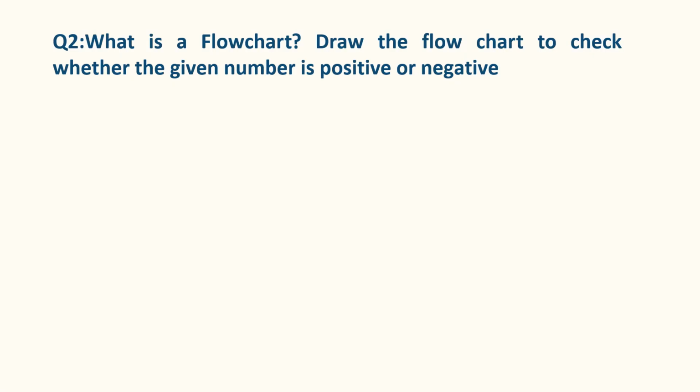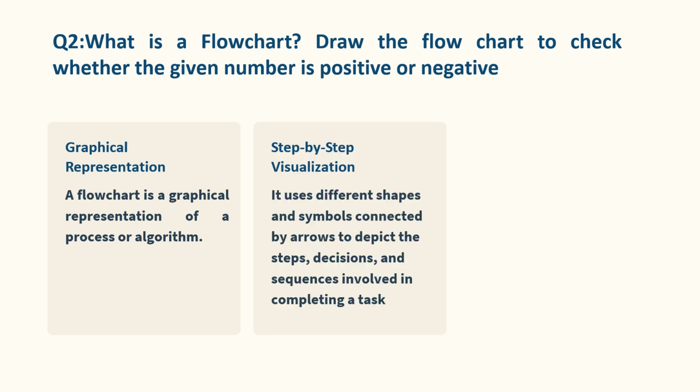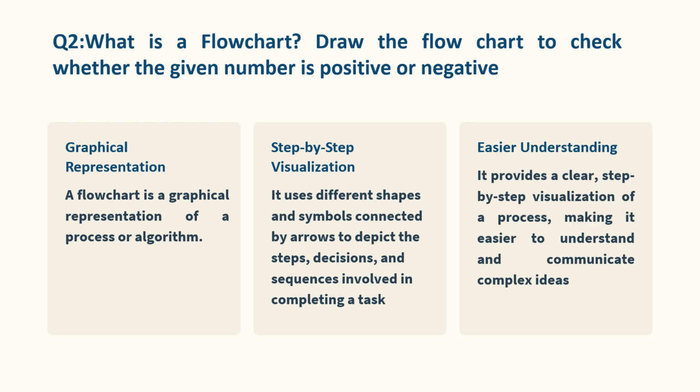Question number 2. What is a flowchart? Draw the flowchart to check whether the given number is positive or negative. A flowchart is a graphical representation of a process or algorithm. It uses different shapes and symbols connected by arrows to depict the steps, decisions, and sequences involved in completing a task. It provides a clear, step-by-step visualization of a process, making it easier to understand and communicate complex ideas.